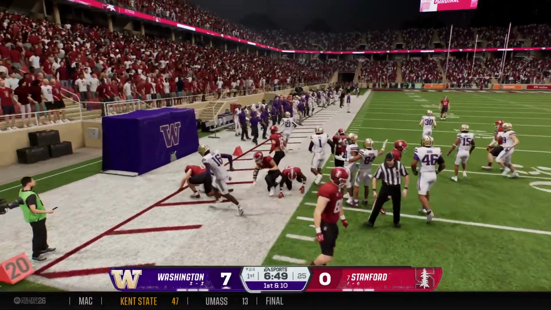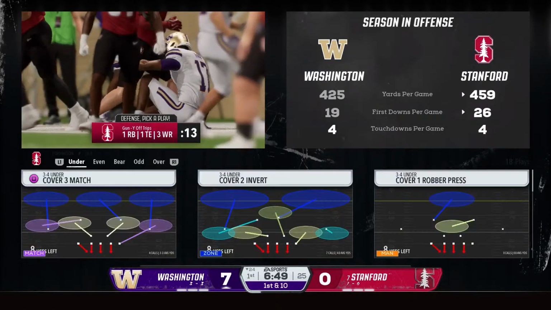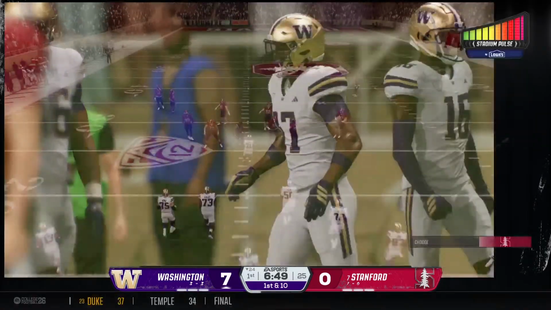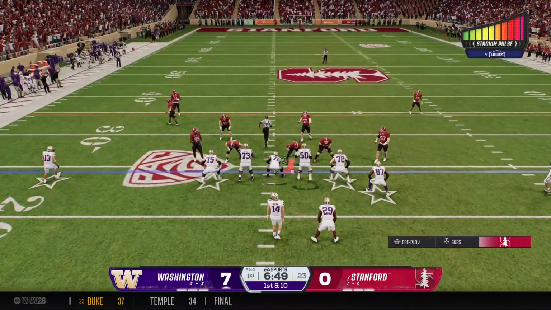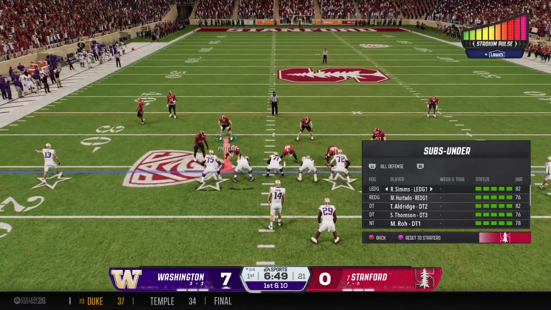He couldn't find much running room there. Didn't get a lot of blocking, and he'll step out of bounds. And Washington is ready to go back on the attack. Already a solid start to this one.